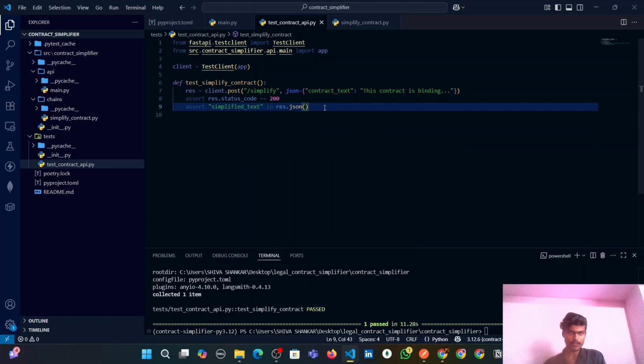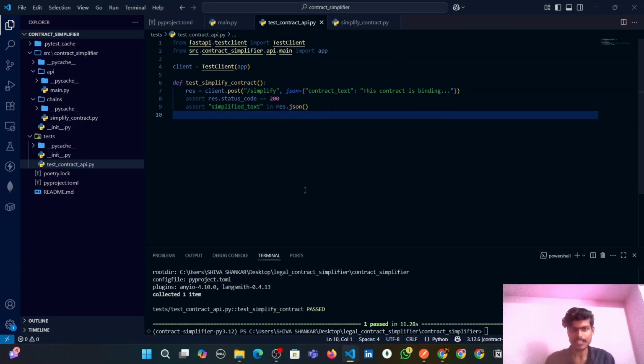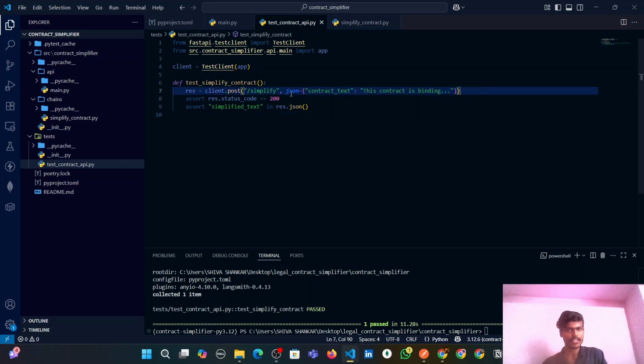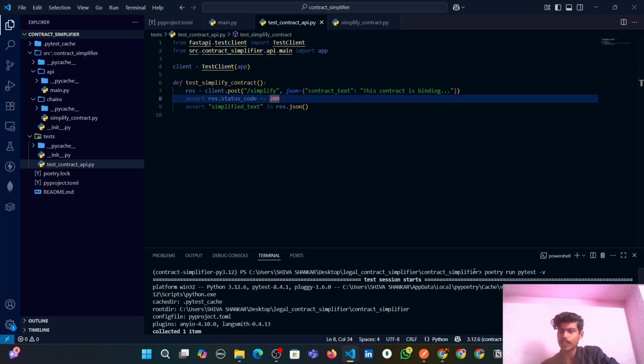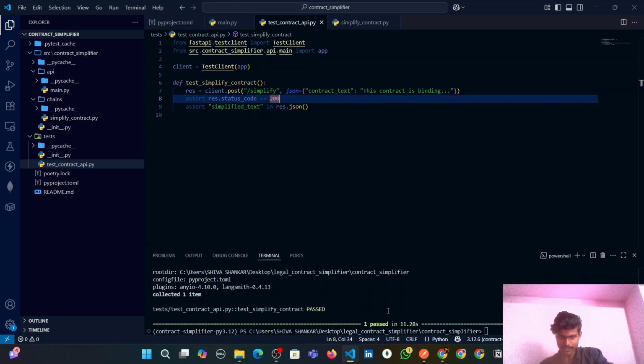So these things will be checked by this test, guys. This test is telling us the API is accepting the input, it is giving us the response, and it will not break whenever we refactor something. You can see in the terminal, when I executed poetry run pytest -v, the session has started, and inside the test it's saying pass. That means the test is running successfully and the route which you have created has no errors.